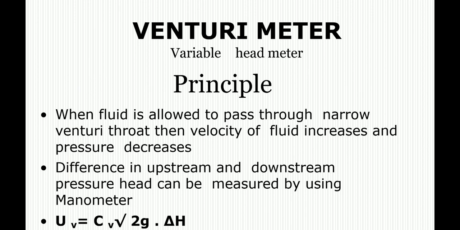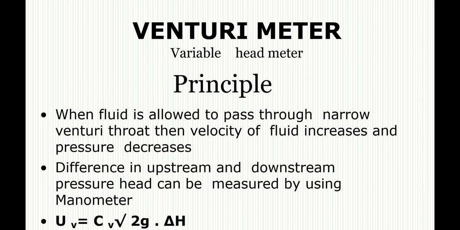First of all, we will talk about the principle. A Venturi meter consists of two tapered sections in a pipeline with a gradual constriction, or we can call it a throat, at its center. When the fluid stream is allowed to pass through the narrow throat, the velocity of the fluid increases at the venturi compared to the velocity upstream. According to Bernoulli's theorem, an increase in the velocity head decreases the pressure, as you all know. So the difference in the pressure head may be read from the manometer.